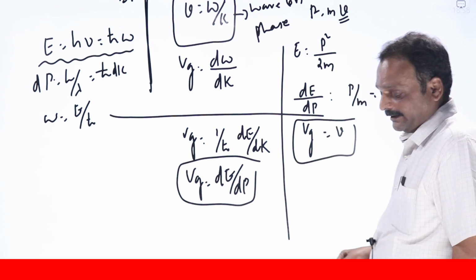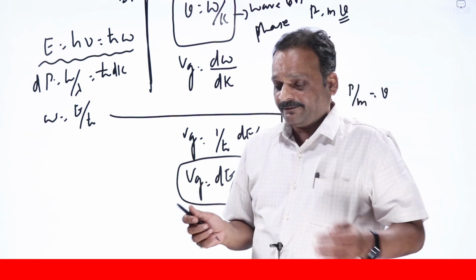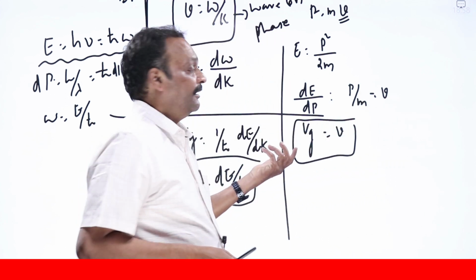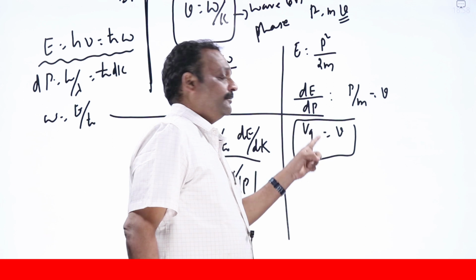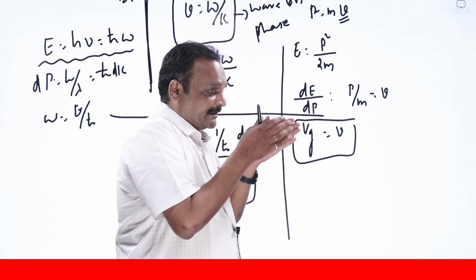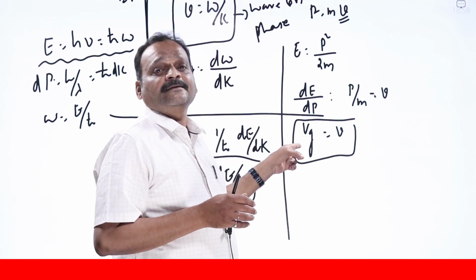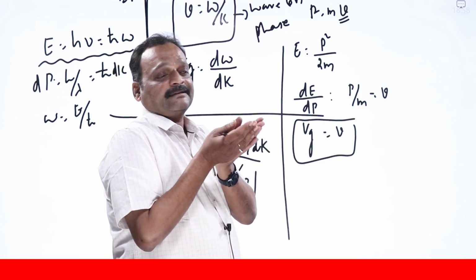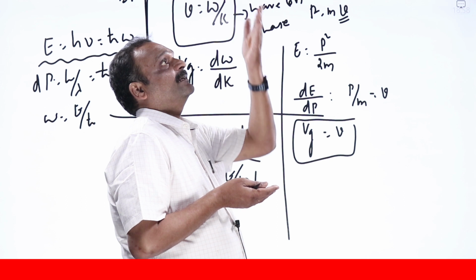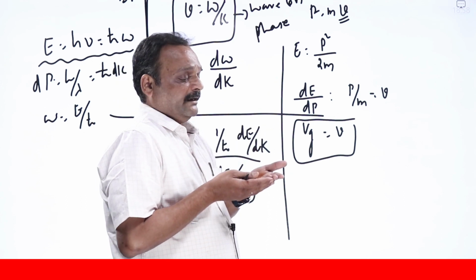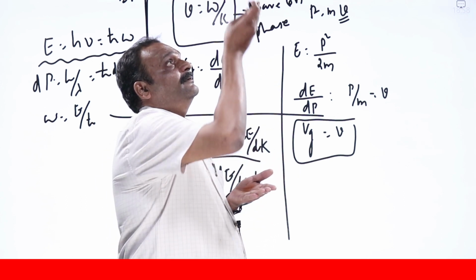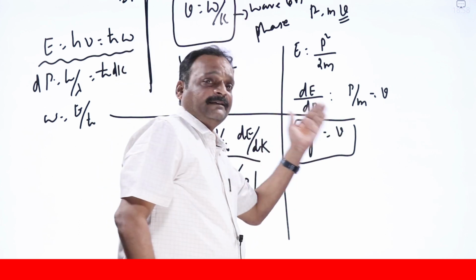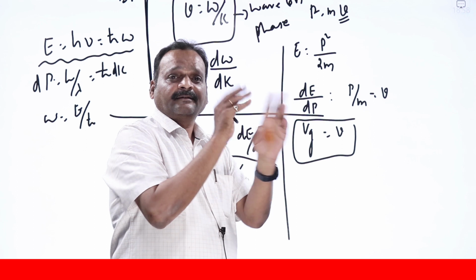Now the difference between the wave packet and the particle has been solved with this. When you treat it as a particle, you call it particle velocity. When you treat it as a wave packet, you call it group velocity. But both are one and the same. If I throw this pen, classical physics says the particle is going up and coming down with some velocity v. Quantum physics says the wave group is going up and coming down with group velocity. Both are one and the same. So the problem has been resolved like this.